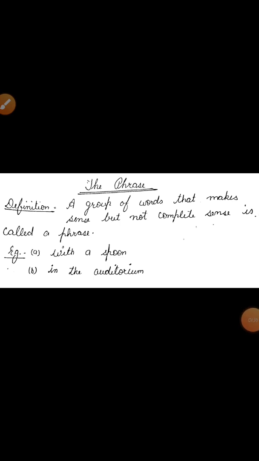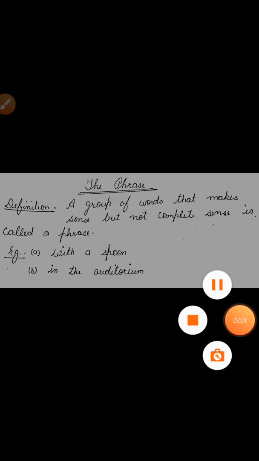This word, the phrase, is not new for you. You have written a little bit in the previous classes, but now the phrase is in a detailed condition. As you can see on the screen, I have written definition here. A group of words that makes sense but not complete sense is called a phrase. Example A, with a spoon. Example B, in the auditorium.